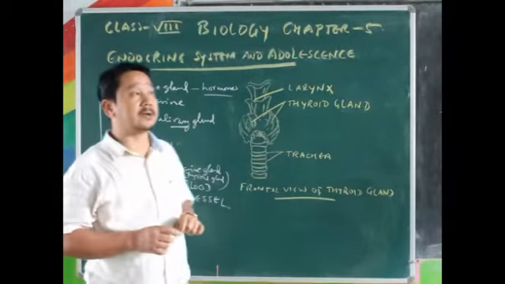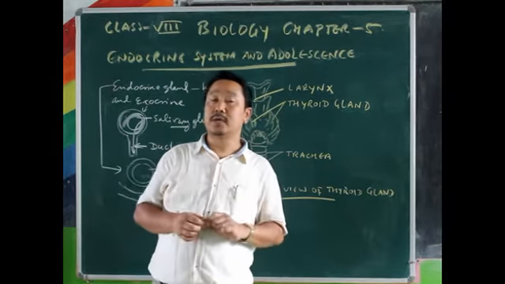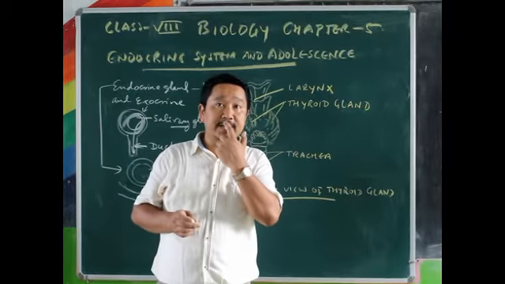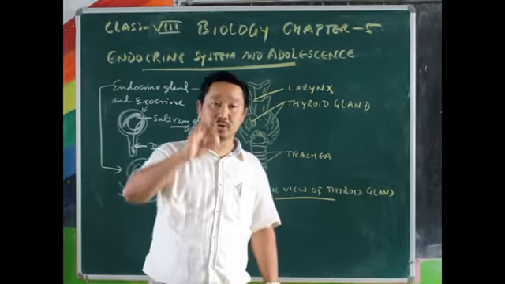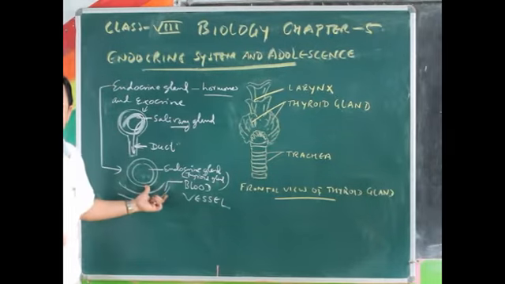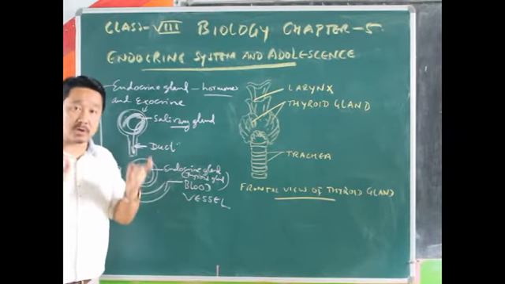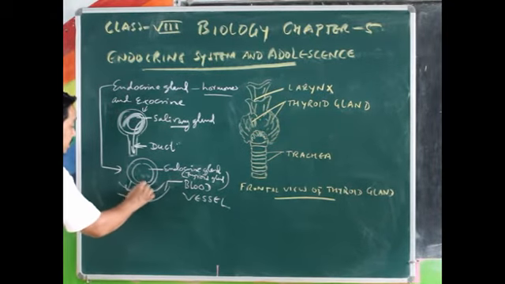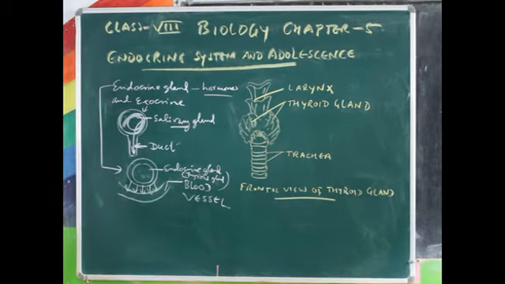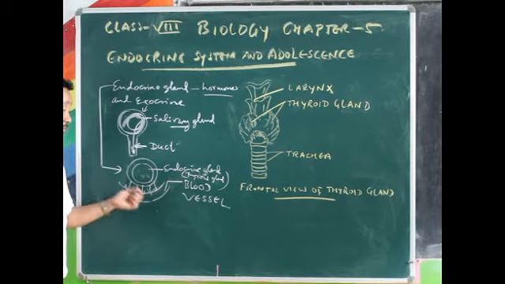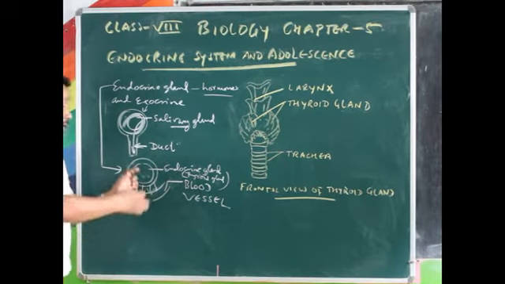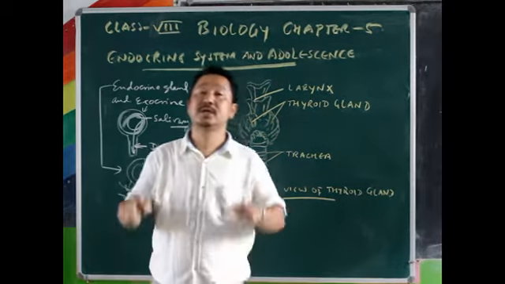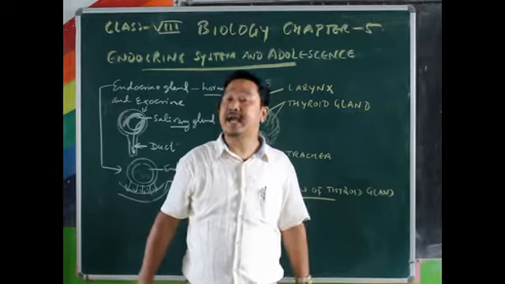So besides this, there are other hormone secreting glands also, adrenal gland, alright, then your pancreas. So these are the different glands that we have here. Alright, so these are the glands which do not have a duct and they secrete hormones directly into the blood vessels. So when it is secreted here, then it goes to the blood vessels, and the blood will carry those secretions to the distant places where it shows its characteristics and functions.